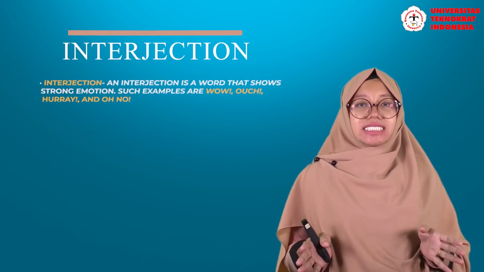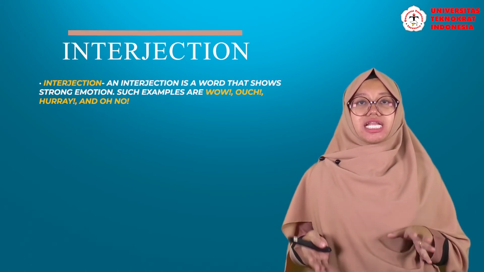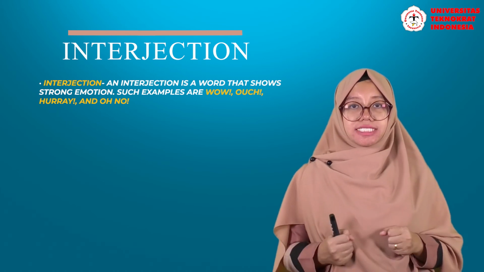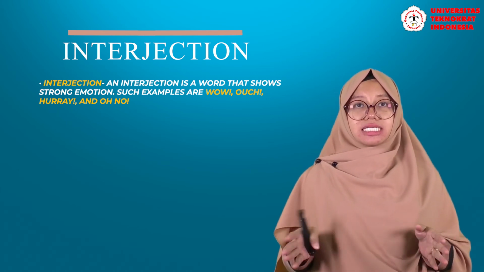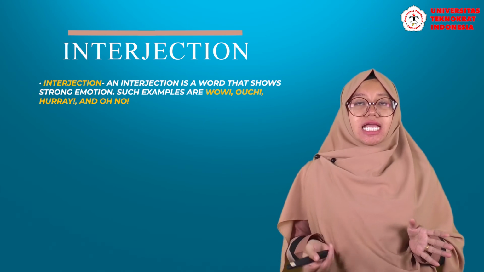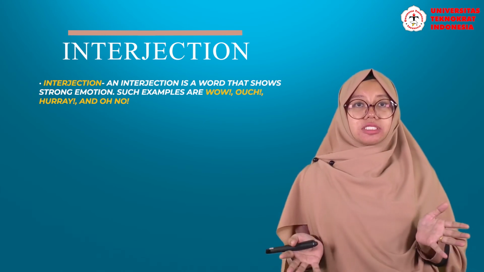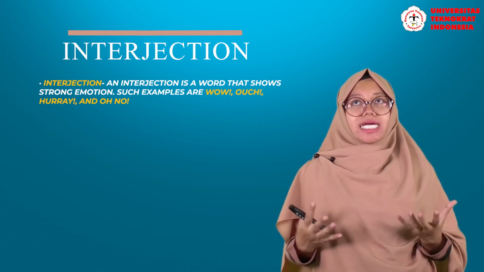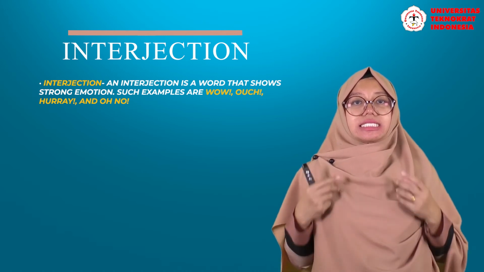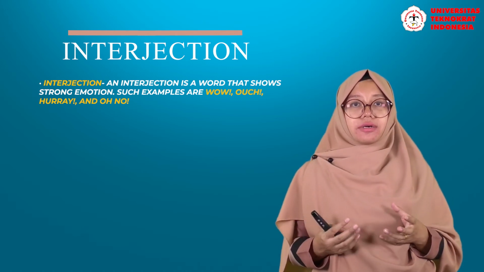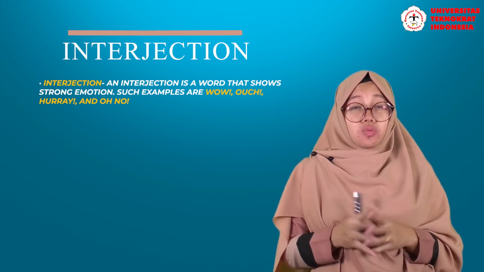Can you follow the material well? If you can still follow the material well, we come to the next part of speech, which is interjections. An interjection is a word that shows strong emotions. Why do you need to learn interjections in paragraph writing? Because sometimes we write about something that shows emotions.